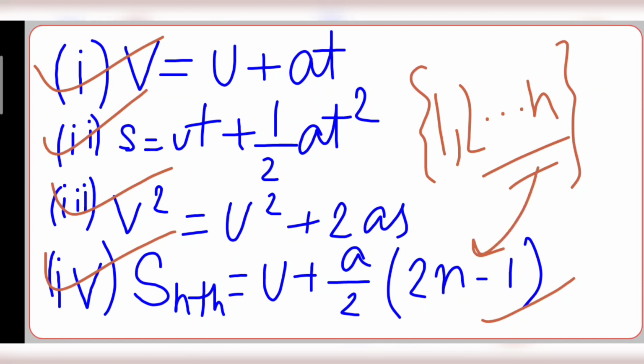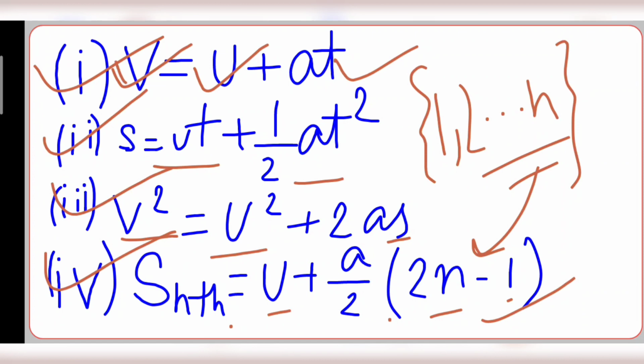Here we need this. So the first one is v equals u plus at, s equals ut plus half at square, v square equals u square plus 2as, and the nth term is u plus a by 2 (2n minus 1).